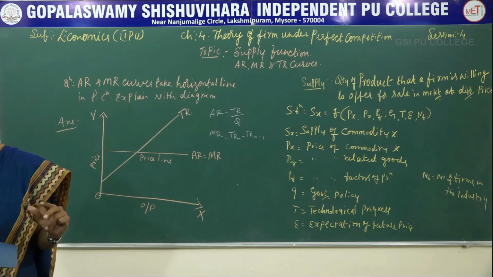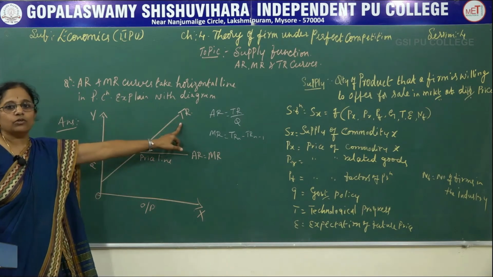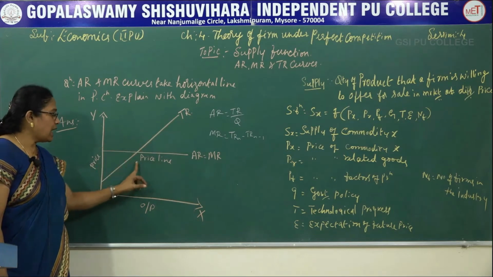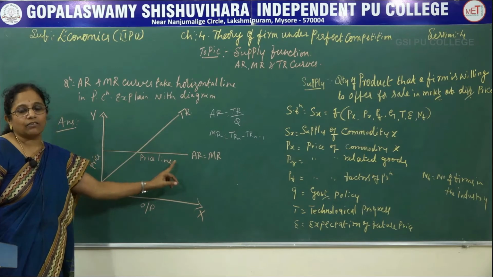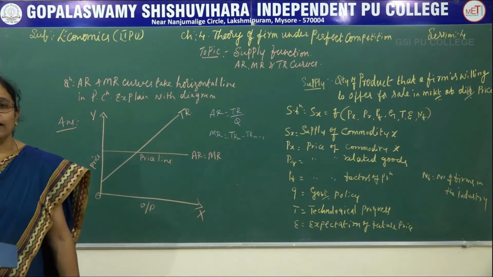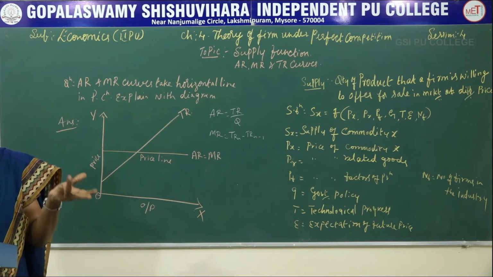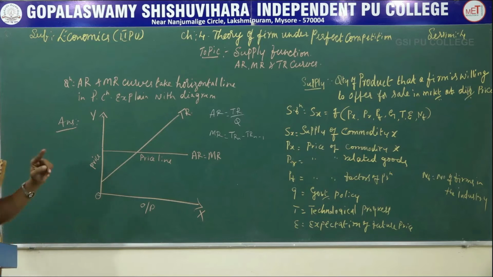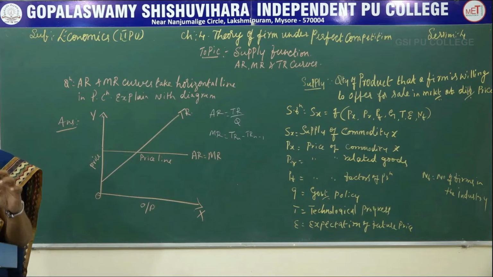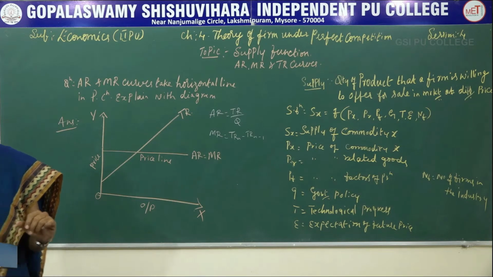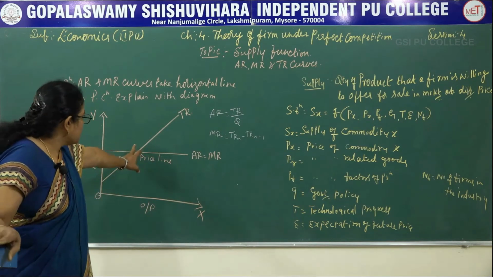So therefore, in a perfect competition, the total revenue goes on increasing, but the average revenue as well as the marginal revenue will remain the same. They are equivalent to the price line, because here the person can sell neither for a higher price nor for a lesser price. So if you explain this with the help of a diagram and with some explanation, you can easily score 6 marks. So therefore, the diagram is like this.